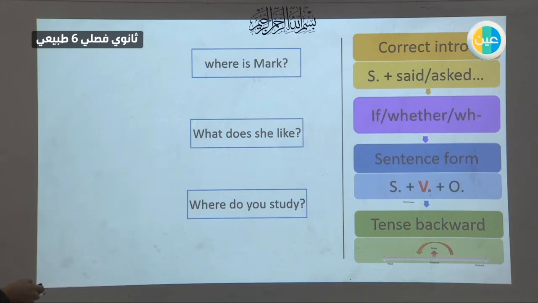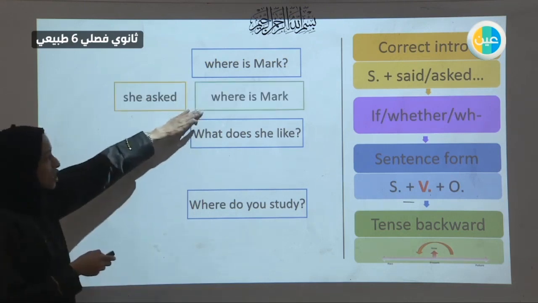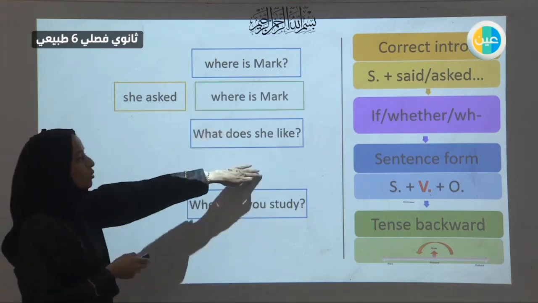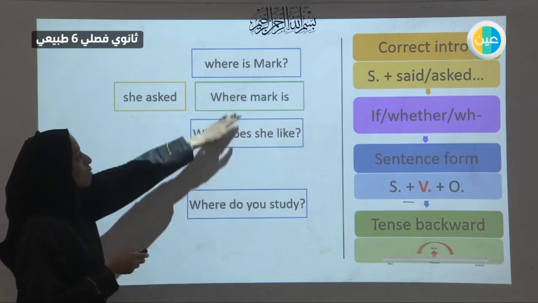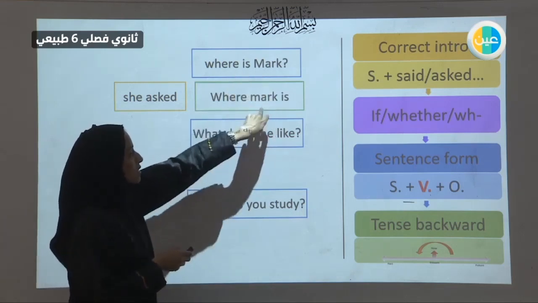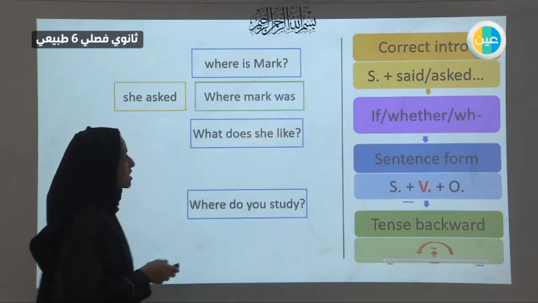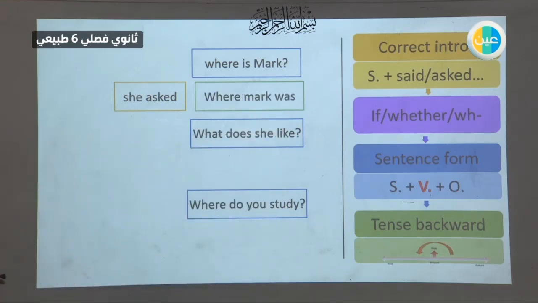So let's start with where is Mark? All of these three are WH questions. Where is Mark? He asked me, he wanted to know. Then let's use the same question. Where is Mark? Did we change it? No. Let's go to the other one, sentence form. Mark is. So we changed the order. Then let's change one tense backward. So the is into was. Where Mark was.